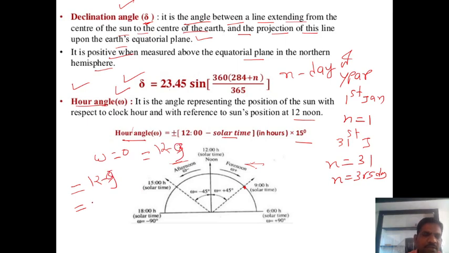So what is 12 minus 3? It is 3. This multiplied by 15 is 45 degree. That position is 45. If you consider the 6 hour position in early morning, 12 minus 6, 6 multiplied by 15, it is 90 degree. So at the afternoon position the hour angle is negative. In early morning, up to 12, the hour angle is positive, guys.